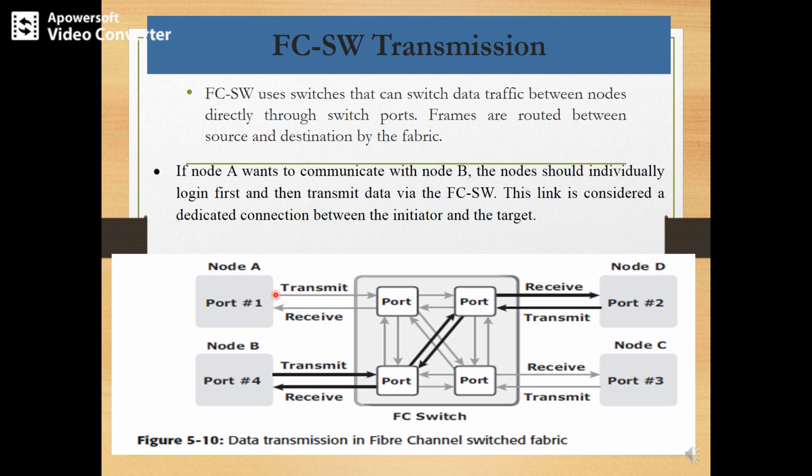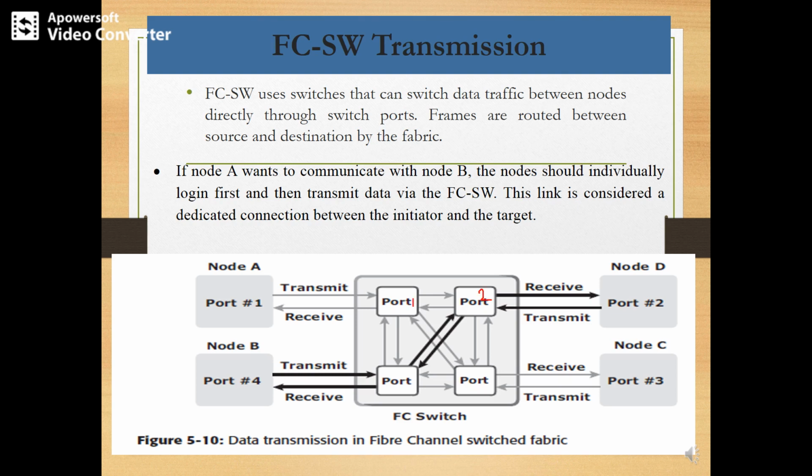Let me consider one example: node A wants to communicate with node B. Initially node A transmits its request to the FC switch, and that request will be processed via port 1. Suppose I take this port as port 1 and this as port 2.